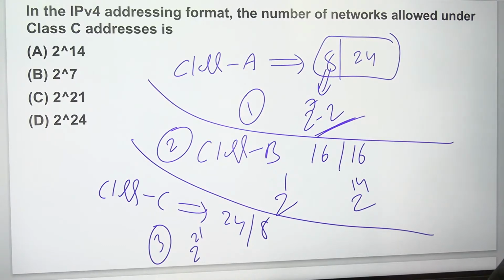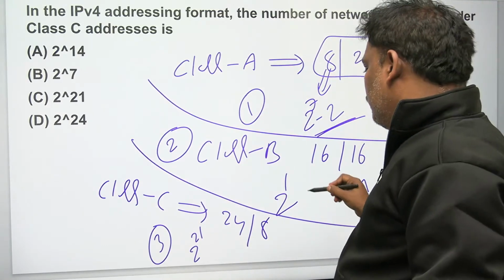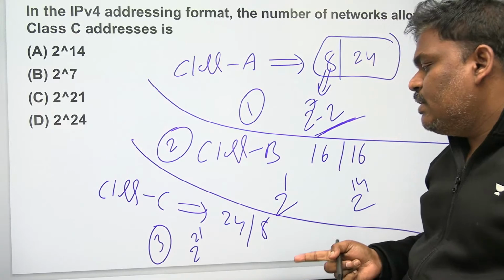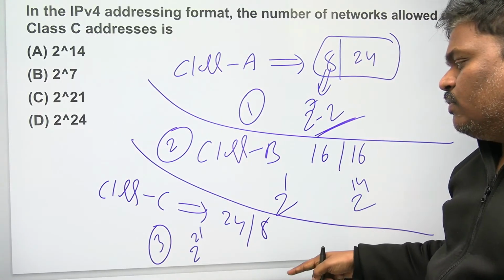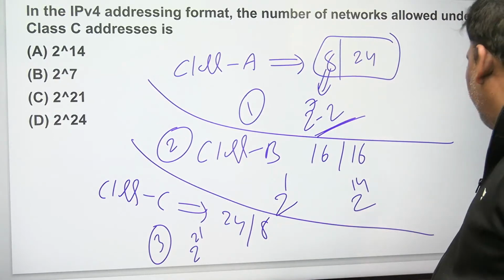Class A, out of 8, 1 bit is fixed, so 7, 2 power 7, but in class A you have to do minus 2. Class B, 16, 2 bits fixed, so 2 power 14. Class C, 8 24 8, 3 bits are fixed, 2 power 21.